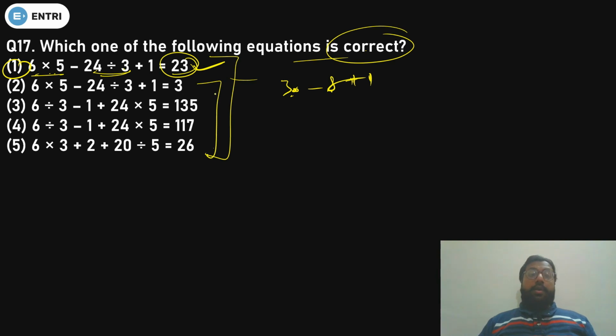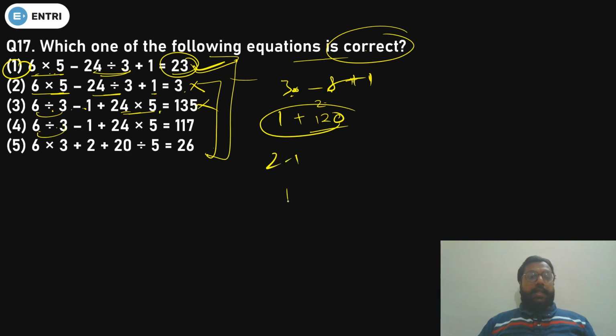But it is not obvious that the first option will always be the right one. It can be the last one. So just try to solve it. 6 into 5 is 30, that is also 8, and this is 1, so 3 can't be the answer. 6 divided by 3, that is 2. 2 minus 1, that is 1. And 1 plus 24 into 5, what will it be? It will be 121, but it can't be. Now 6 divided by 3, that is obviously 2, minus 1, that will be 1, so it can't be 117. This is also wrong.